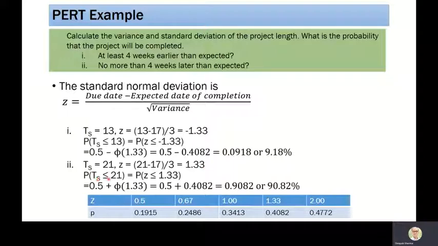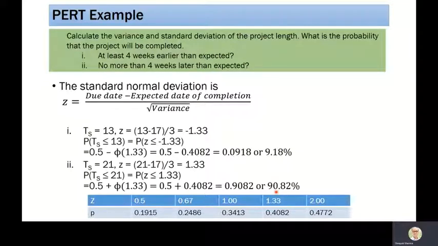So the probability of finishing the project in less than or equal to 21 is the probability of Z being less than or equal to 1.33. When we put it here, it is 0.5 plus the value for 1.33. Since it is a positive value, we are adding. From this standard normal distribution, for Z of 1.33 the probability value is given. We add it and get 90.82.